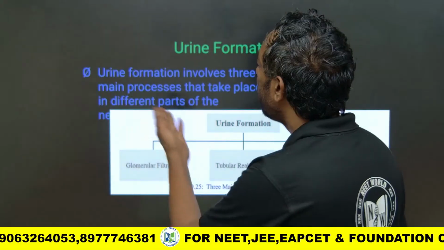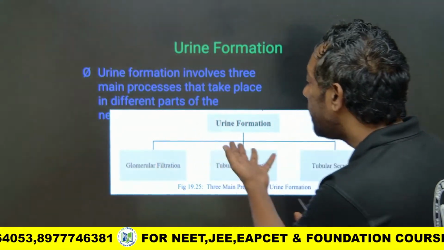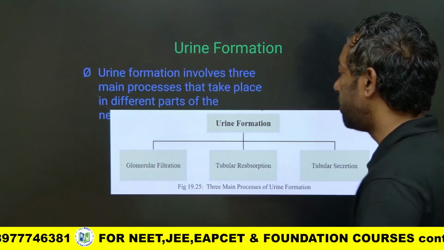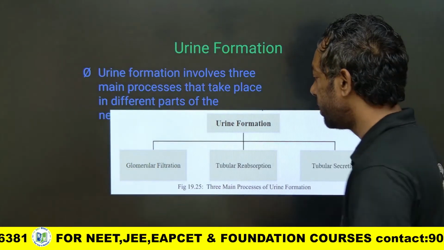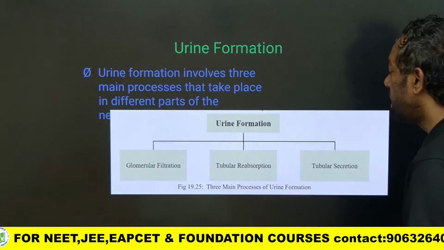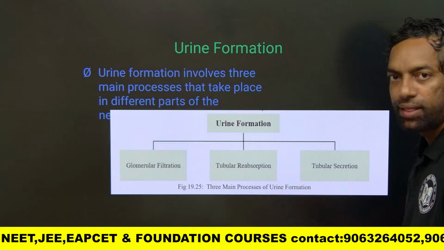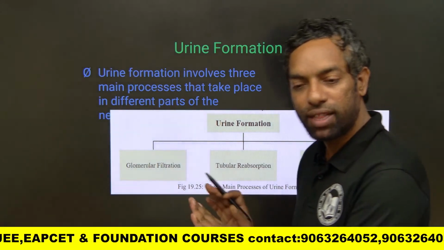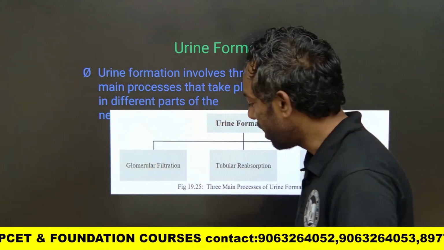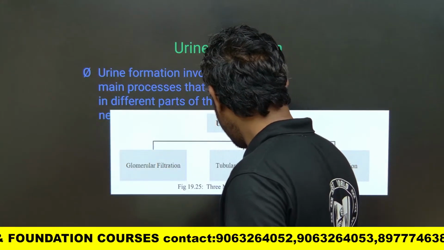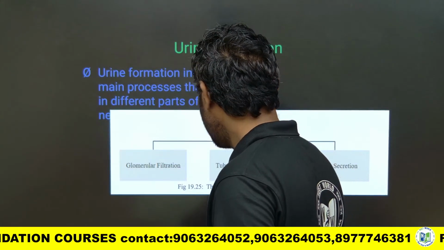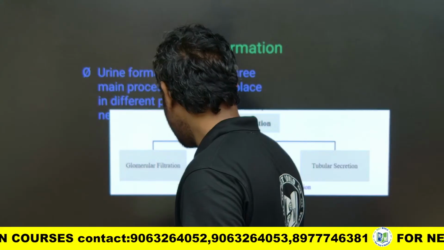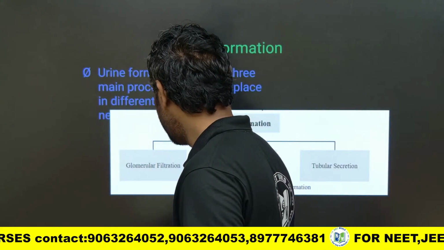Okay, urine formation mainly involves 3 steps, guys. That is glomerular filtration, tubular reabsorption, tubular secretion. These 3 steps are involved in urine formation. Before that, what is glomerular? Yeah, it is part of the nephron.